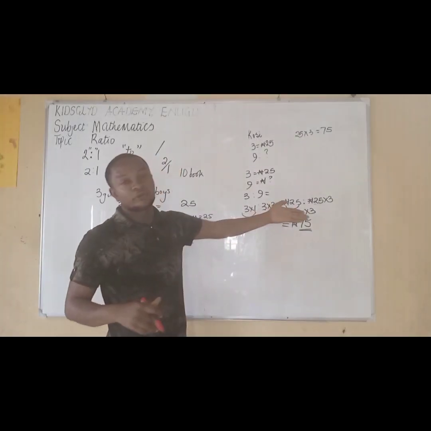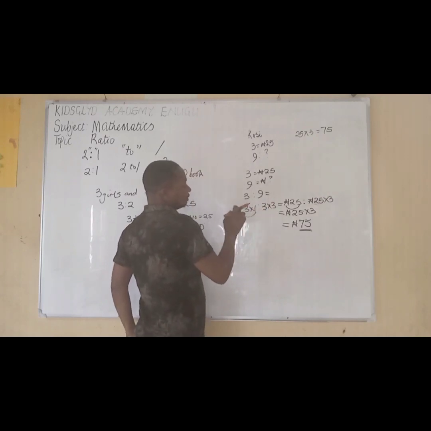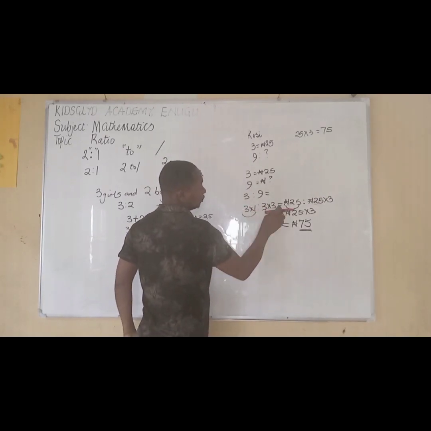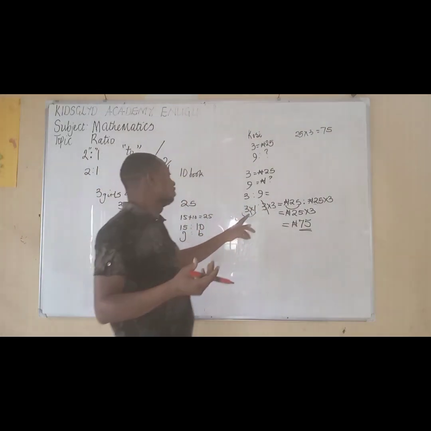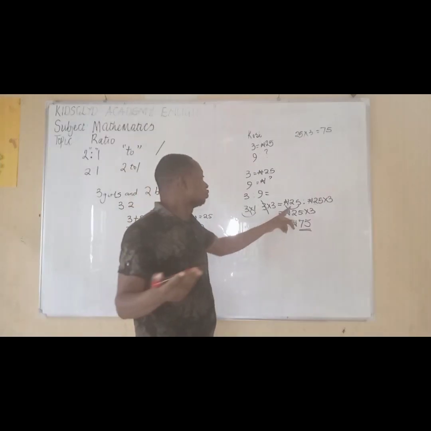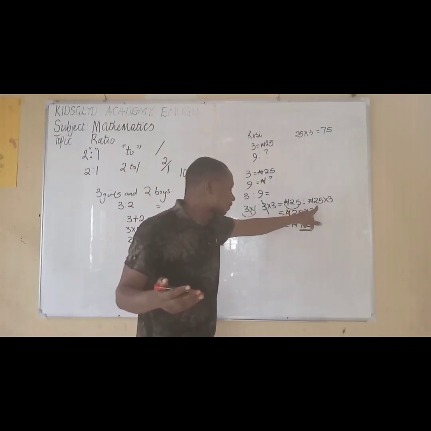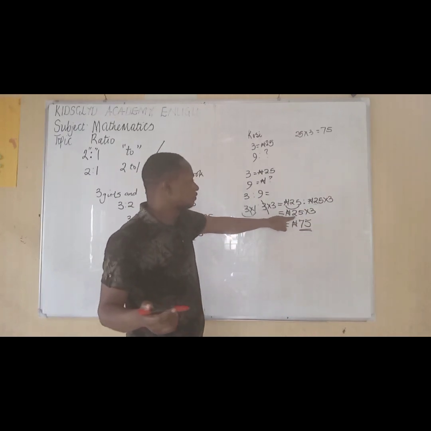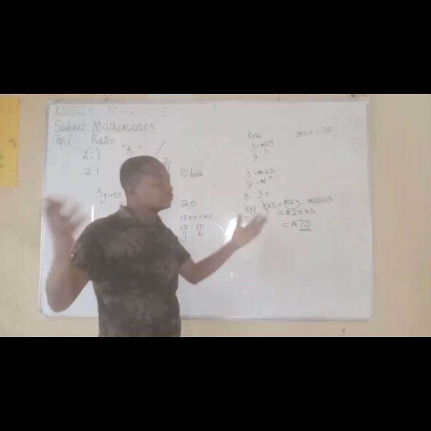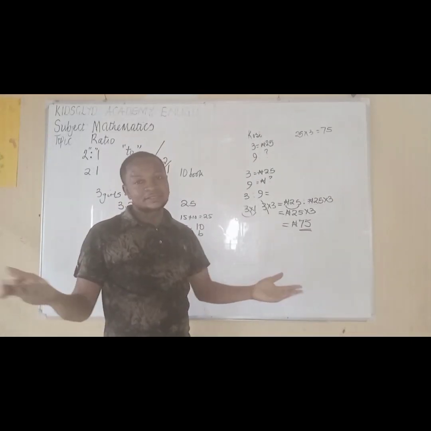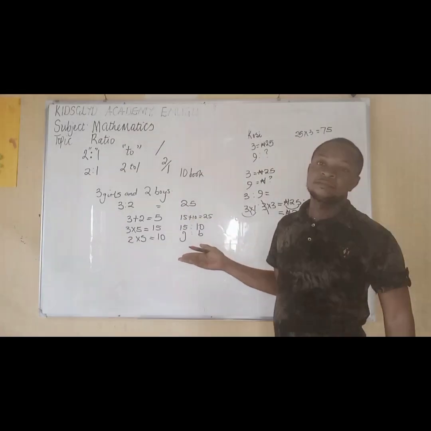So we call this one an equivalent ratio. For them to be equivalent, you break this one down so that this 3 times 1 will go along with 3. So this 3 might cancel this if you want to do it that way. So you know that 1 times 3 is 3. So this 25 is for this first 3. Now this 3 here is the one that is multiplying this 25, which makes 25 times 3 equal to 75. This is just as simple as it is, though we feel it is difficult.